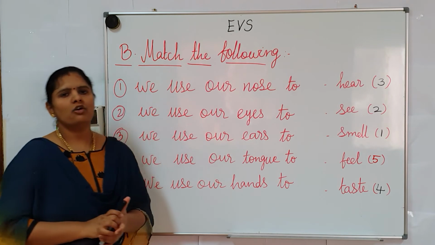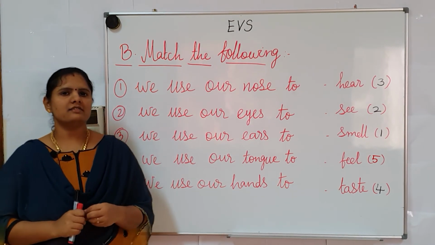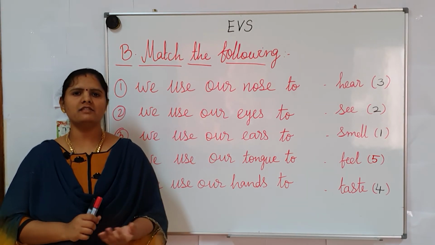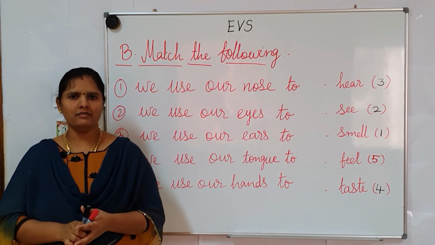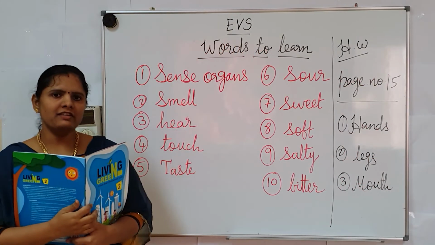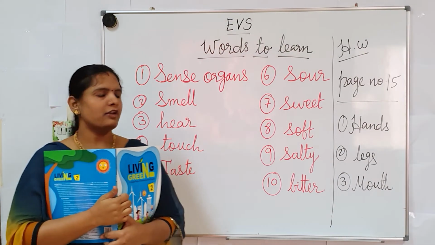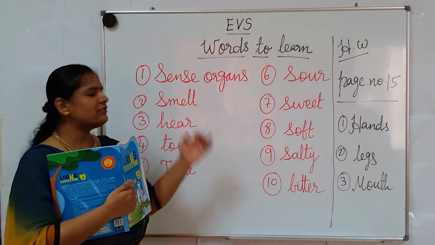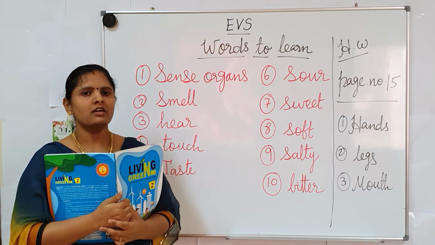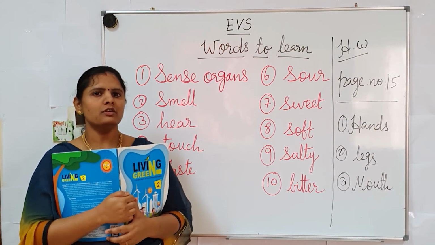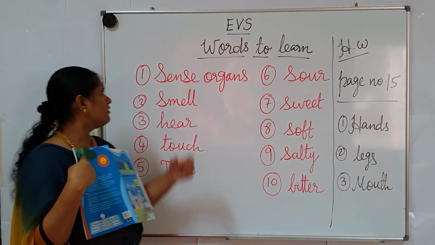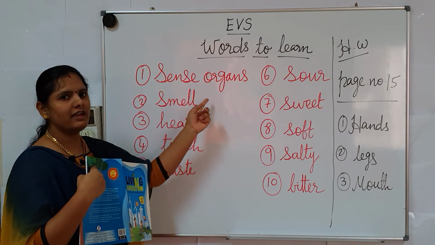Okay children, we are going to discuss some of the difficult words to learn. Students, we are going to speak about some of the words I have written on the board. You have to learn and practice at home. First one, sense organs.